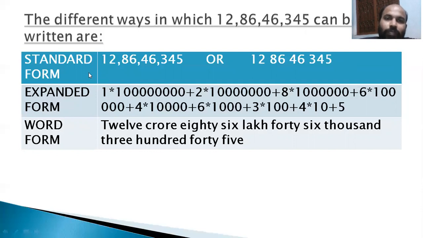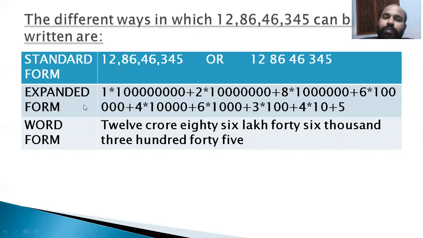In the standard form, we write in 2 different ways, by putting commas. Look from the right-hand side. After 3 digits, put a comma. This is the ones or units period. This is the thousands period, the lakhs period, the crore period. We put a comma, or we can deliberately leave some space between the periods.